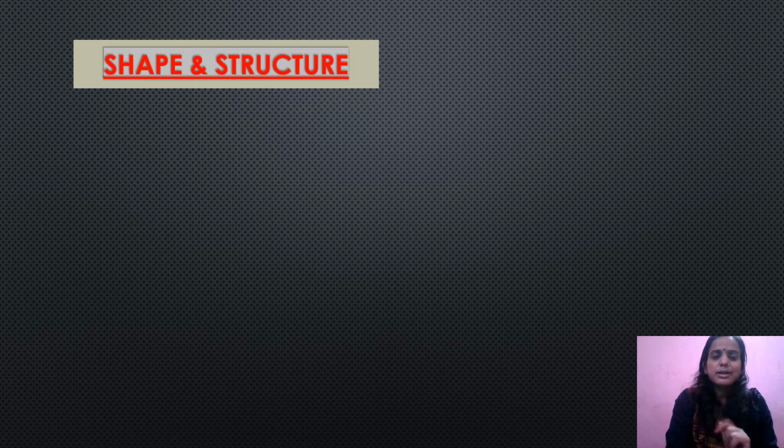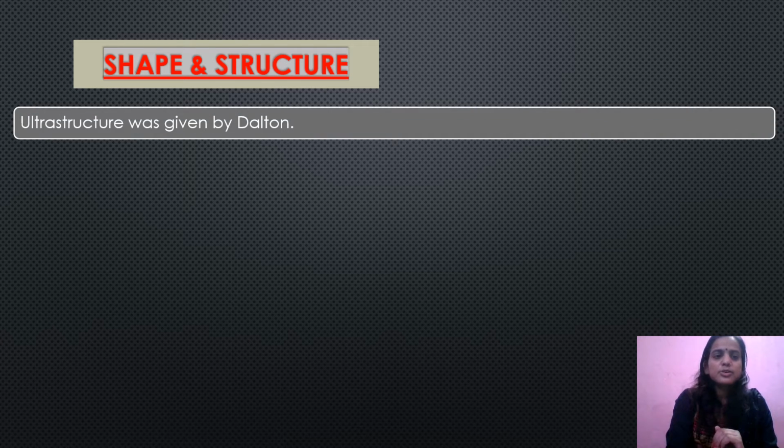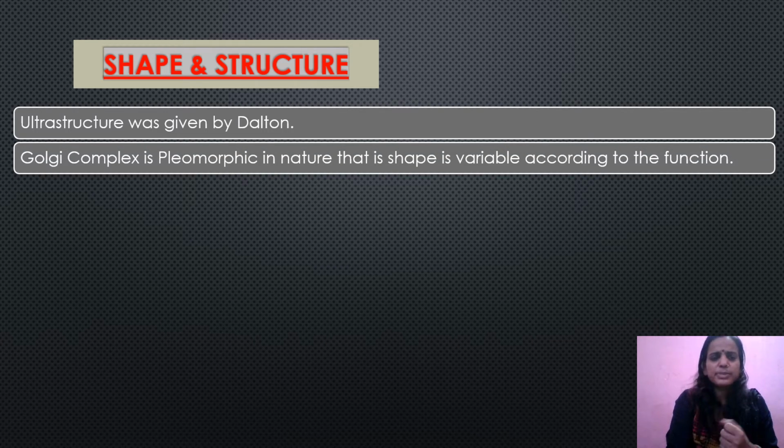So students, next we'll be talking about the shape and the structure of the Golgi apparatus. We have already seen that the ultrastructure was given by Dalton, and hence it is also known as Dalton's complex. Now Golgi complex is known to be pleomorphic in nature. Why? Because the shape or the structure of the Golgi complex depends on its function.